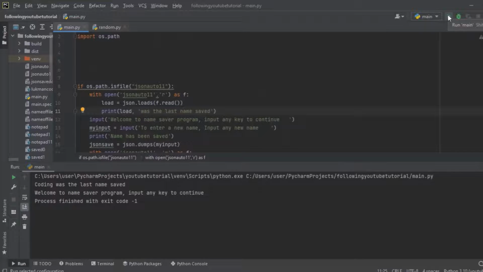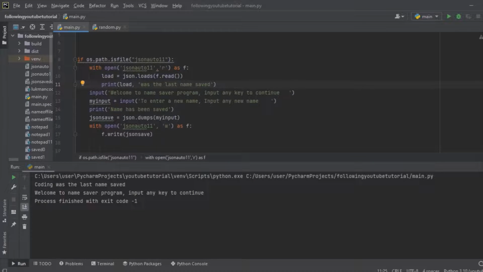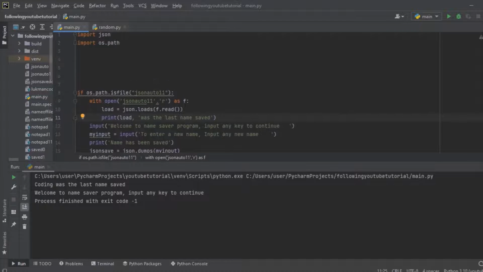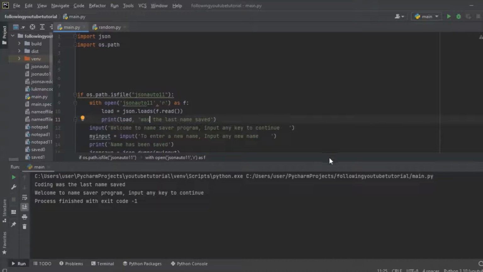Hi friends, today I'm going to show you how to automatically load data using Python JSON. For example, now we want to create a name saving program, whereby when we input any name, it automatically saves the name, and when we close the program and run it again, it automatically loads the last name we input.